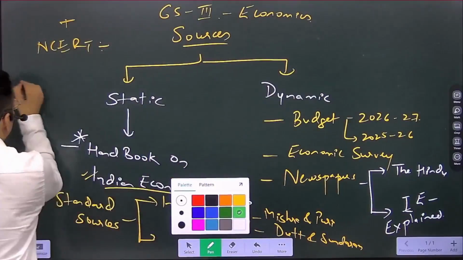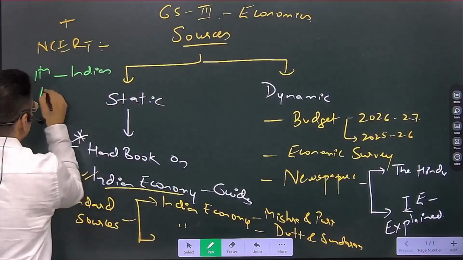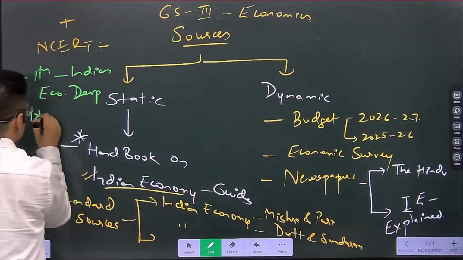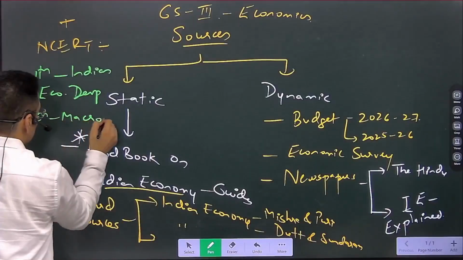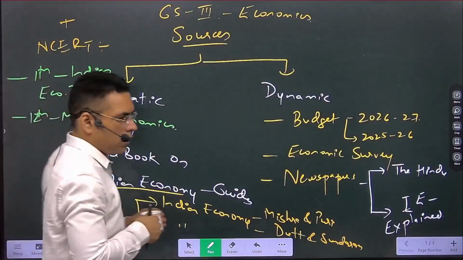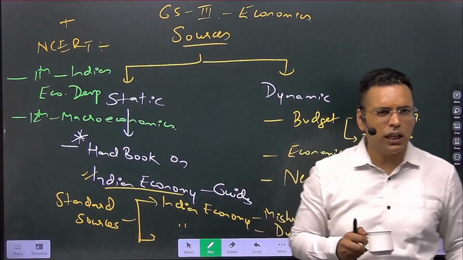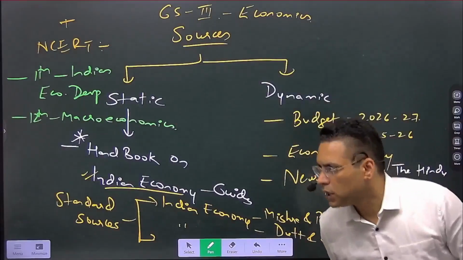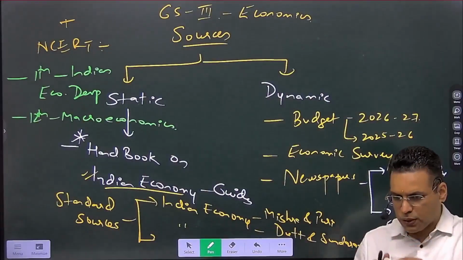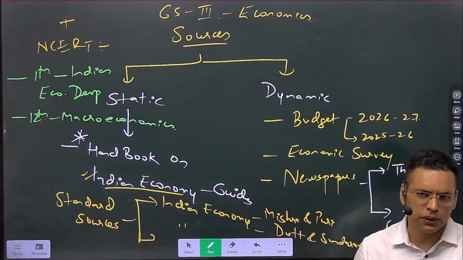In NCERT, we have the class 11th NCERT, Indian Economic Development, and 12th Macroeconomics. Class 9th and 10th NCERT can also be followed, but again, ज़रूरत नहीं है, because the class 9th and 10th NCERT is mainly about Indian economy that is part of the syllabus.